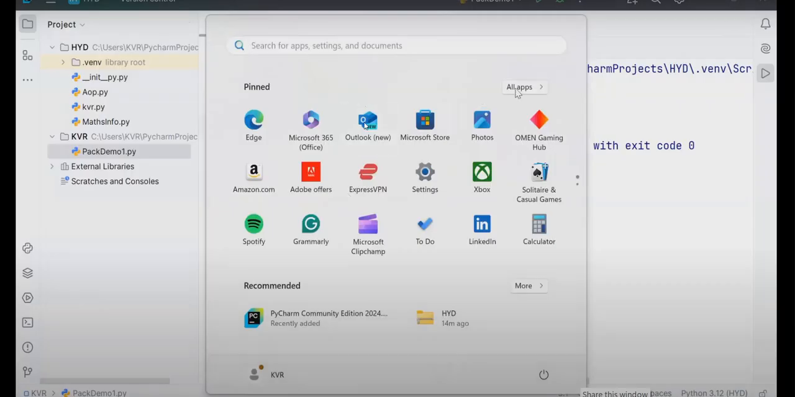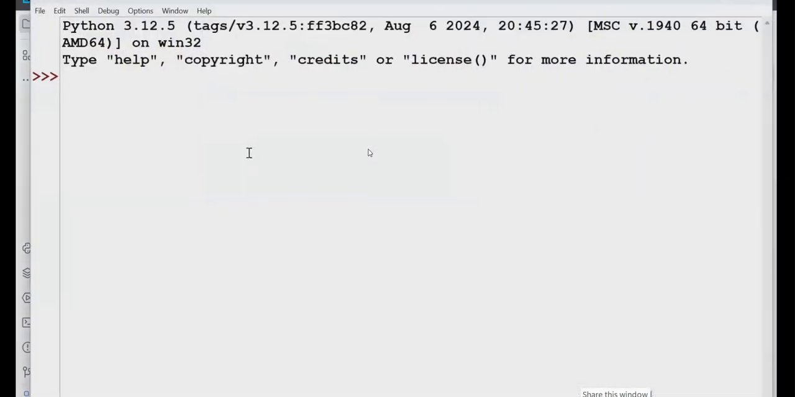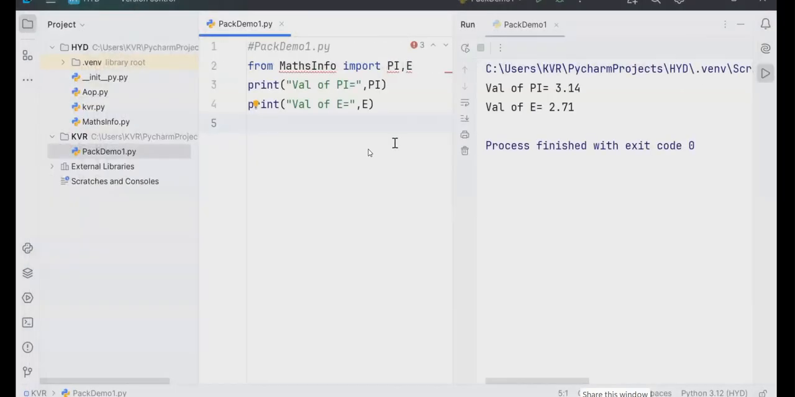Go to the Python environment, Python IDLE. From AOP import star. Perfect. Sum OP of 10, 20. Beautiful. Import matchinfo as K.py. What a beautiful example. Done. Any difficulty? No difficulty. Next example. Another example. What is the next example?